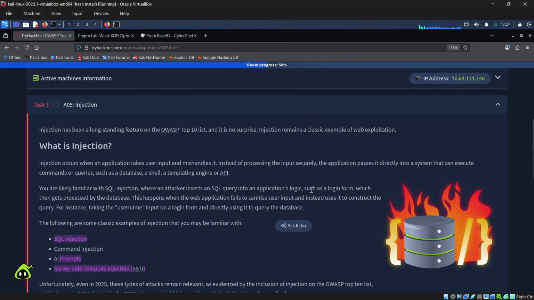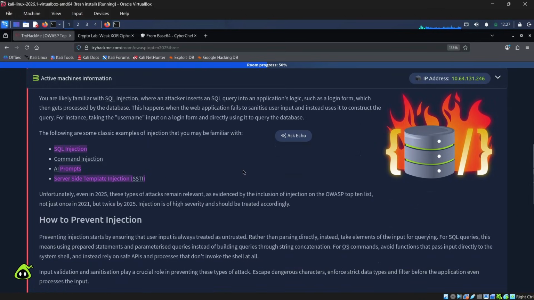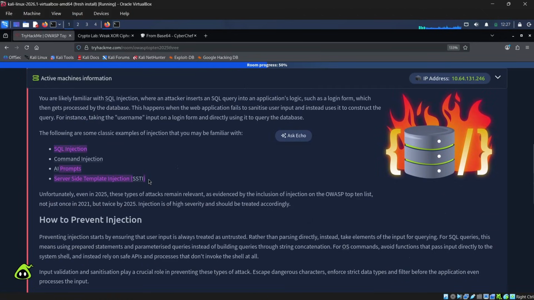Okay, I'm not going to read the entire content and waste your valuable time. Most people don't like me reading the entire content and just skip that part. So as of now, you can just read this by yourself. The main important part is these types of injection, not only SQL, but also command injection, prompt injection for AI prompts, and server side template injection.